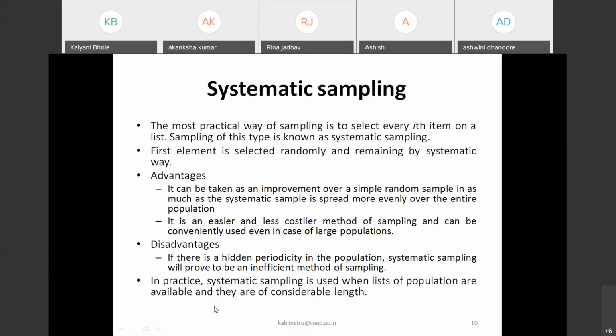So in practice, systematic sampling is used when a list of the population is available and it is of considerable length, or you can say that it is long.